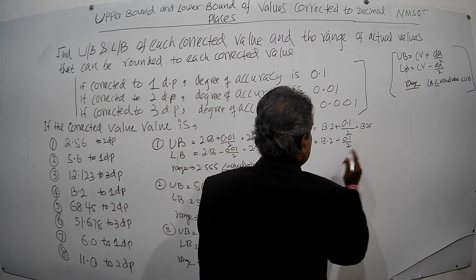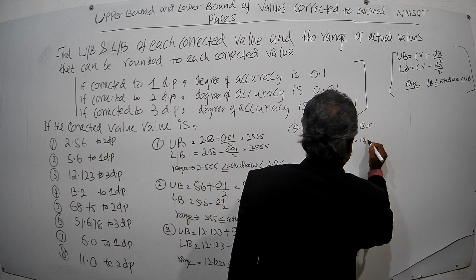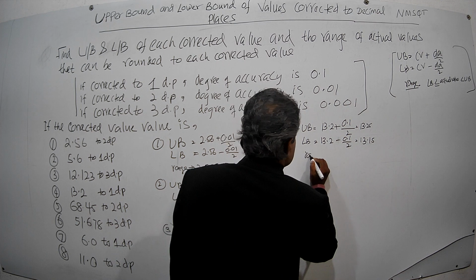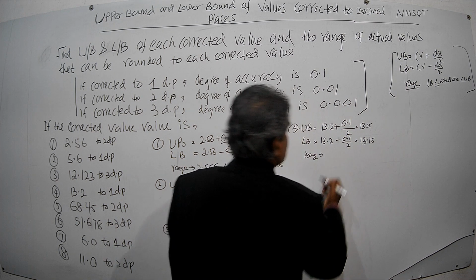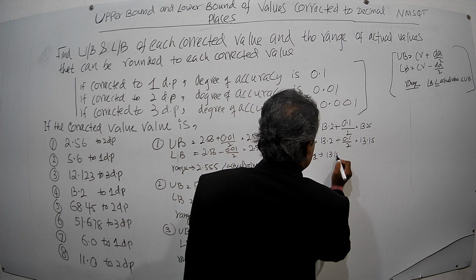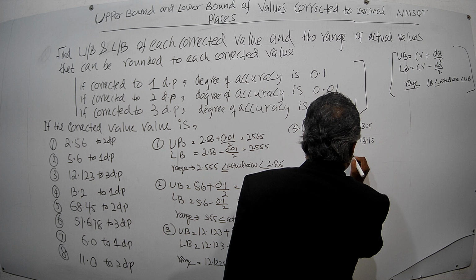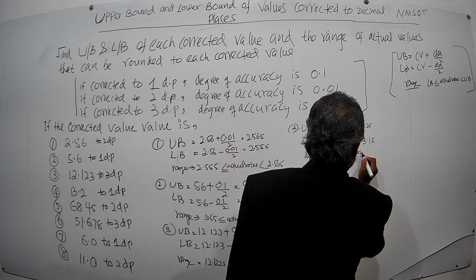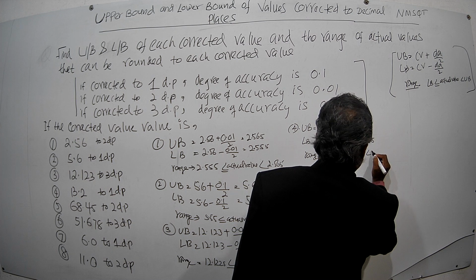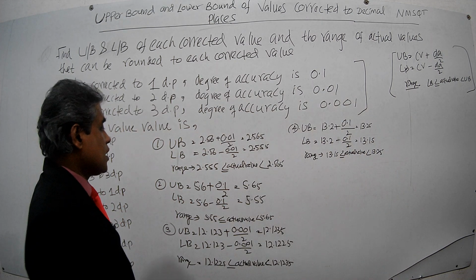Then deduct that and you will get 13.15. Then the range: 13.15 is less than or equal to the actual value, and less than the upper bound 13.25. So that is the answer for the fourth one.